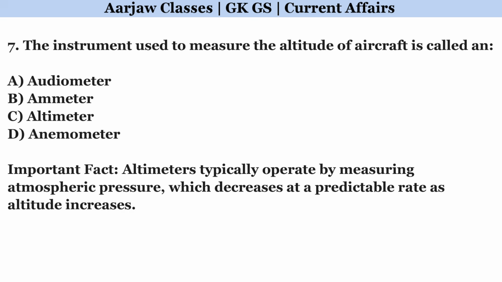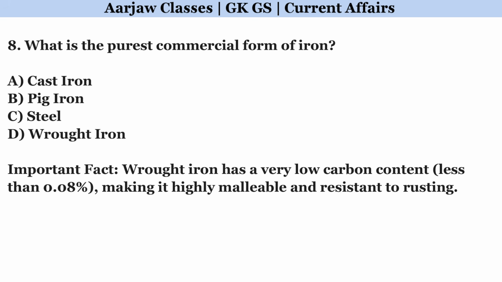The instrument used to measure the altitude of aircraft is called an. Correct option is C. Altimeter. What is the purest commercial form of iron? Correct option is D. Wrought iron.